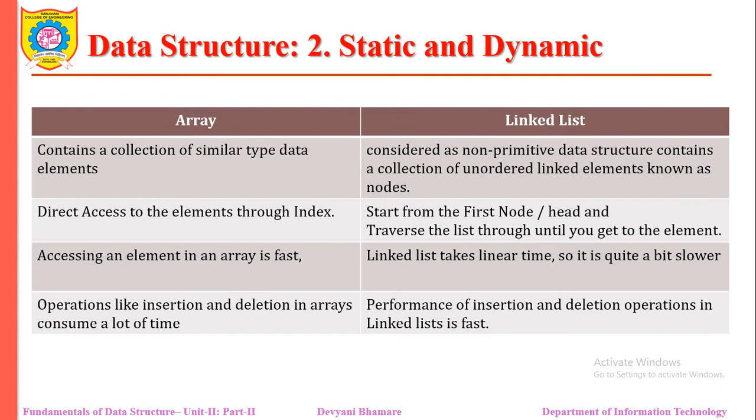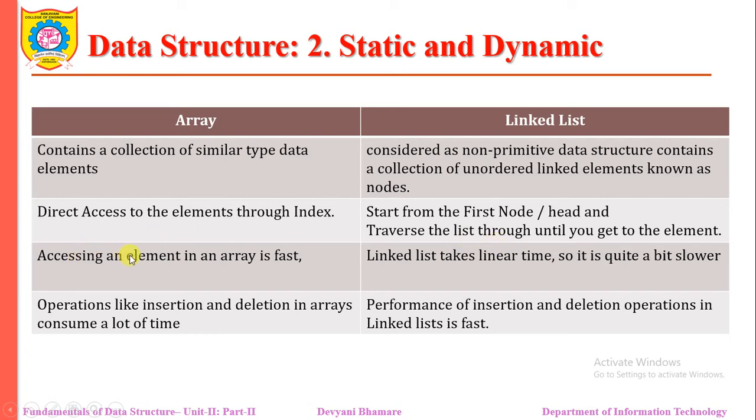We can say that a good example of a static data structure is the array, and the dynamic data structure is the linked list. Arrays are nothing but a collection of similar type of elements which are placed in sequential fashion in memory. Linked lists are considered a non-primitive data structure which contain a collection of unordered linked elements. Each element is called a node. In an array, we can access an element through the index. But in a linked list, we need to start with the first node that is pointed to by head, and then traverse the list until we get that element.